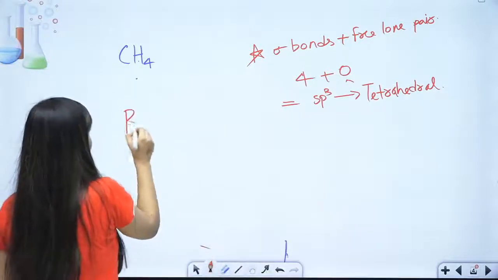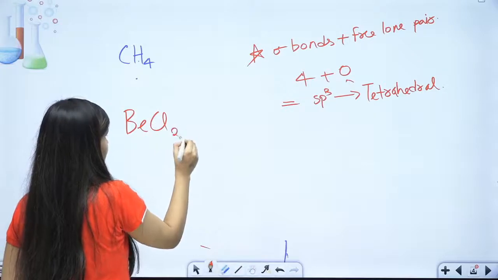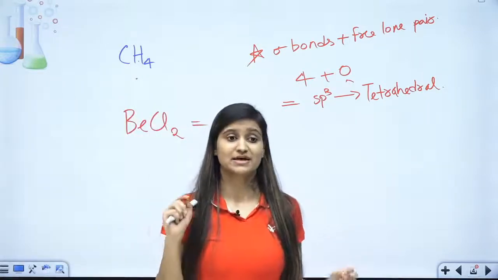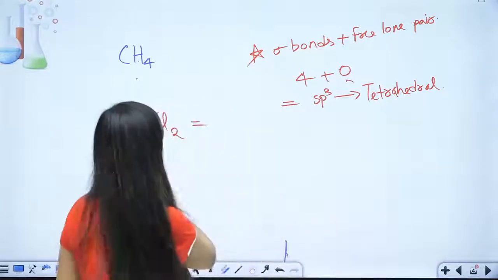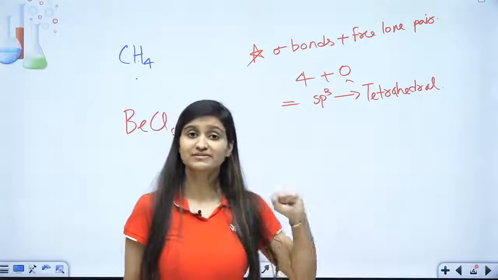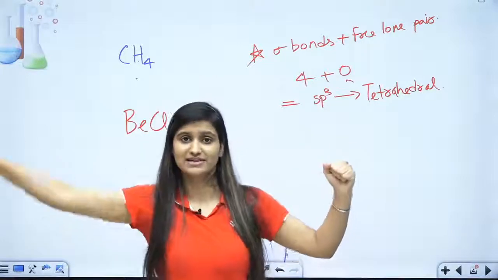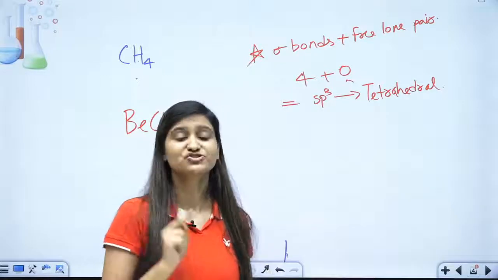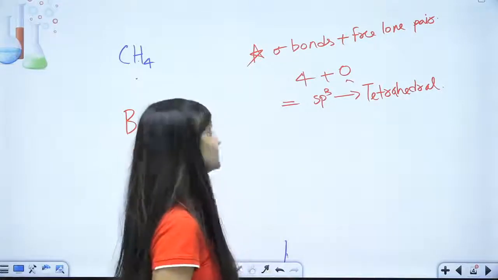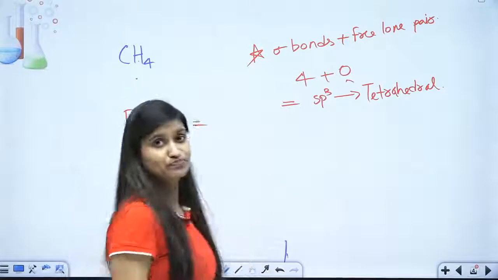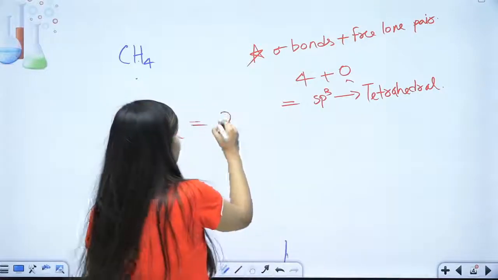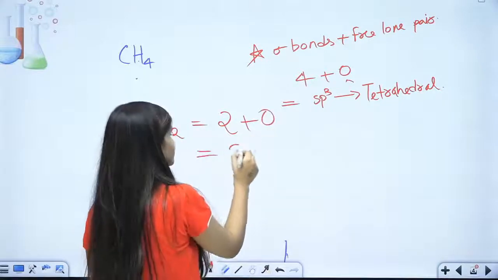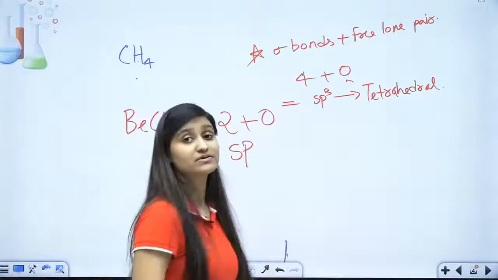Now let's talk about BeCl2. Beryllium has 2 electrons in its outermost shell. One electron will make a bond with one Cl and the other with the other Cl. The number of sigma bonds is 2. No lone pairs, so 0. Here the hybridization would be sp.